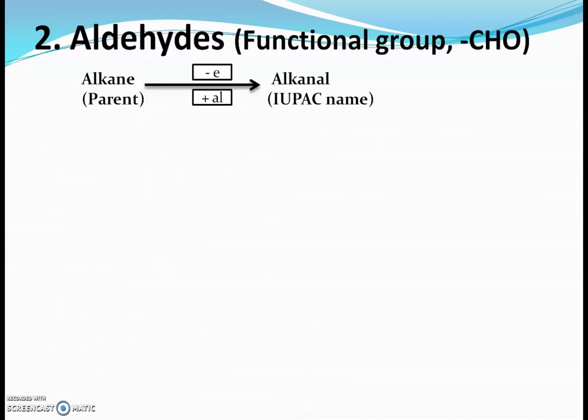The next class of organic compounds is aldehydes. The functional group in aldehydes is CHO, the aldehyde group. The procedure for naming aldehydes is the same. We measure the number of carbon atoms and decide the parent alkane. From that parent alkane, we remove the last E and add al. So the IUPAC name of aldehydes will be alkanal.